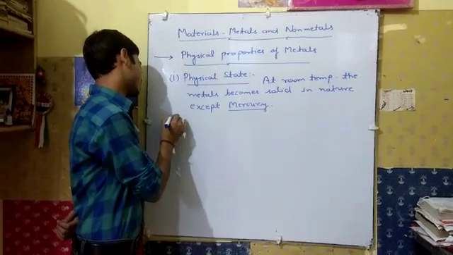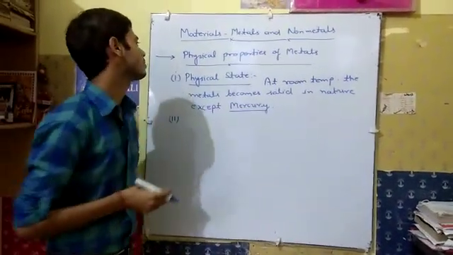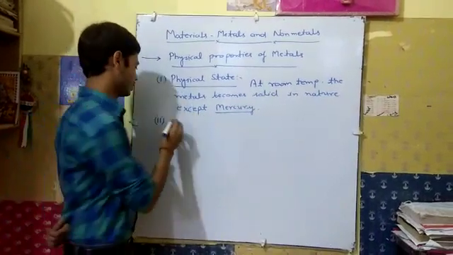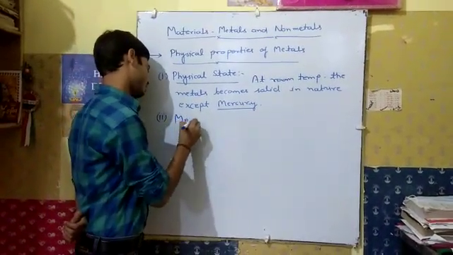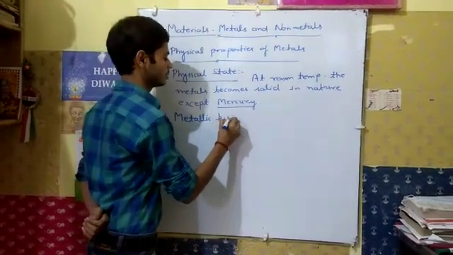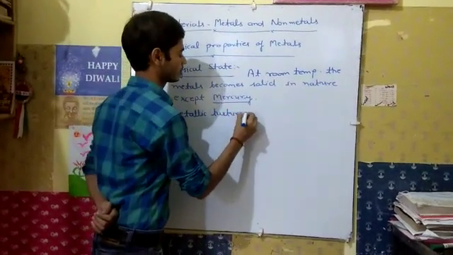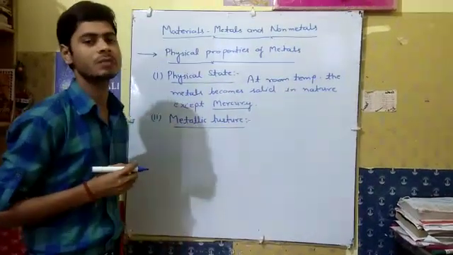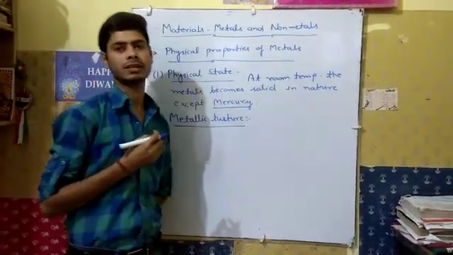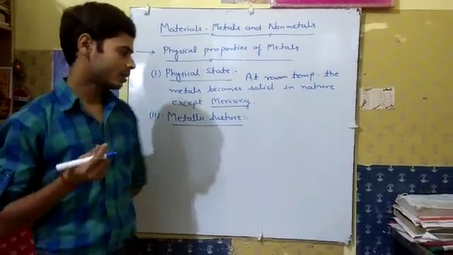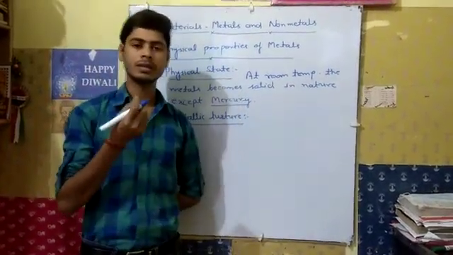The next physical property of metals is metallic luster. Metallic luster means metals are shining in nature. When light is incident on the metal surface, it becomes shiny.